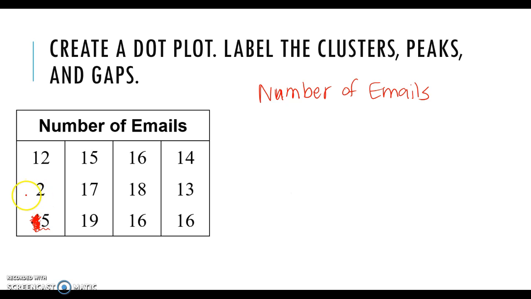So my smallest number is 2. My largest number is 19. So when I make my dot plot, I need to make sure I start with my smallest number and I end with my largest. I can go a little bit farther if I need to, but I have to make sure I have all of my numbers on my dot plot. So I'm going to start at 2 and go ahead and number up to 19.